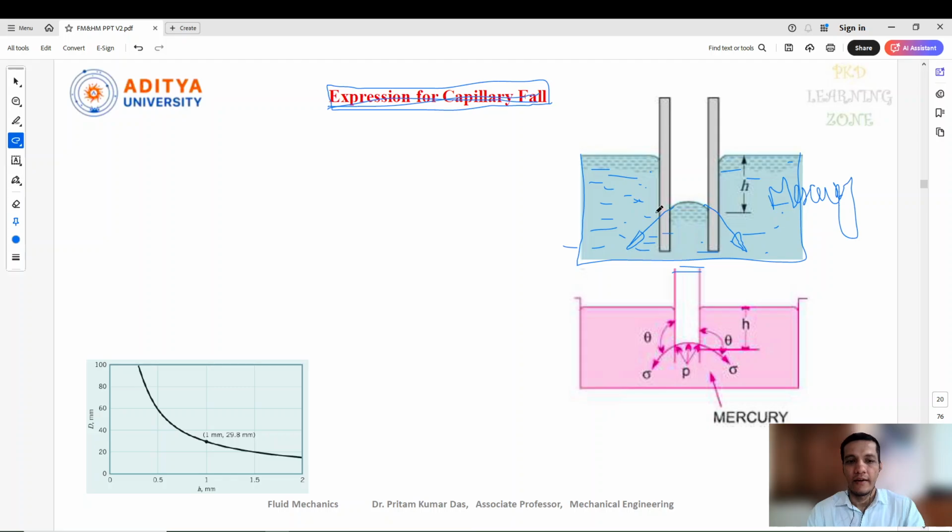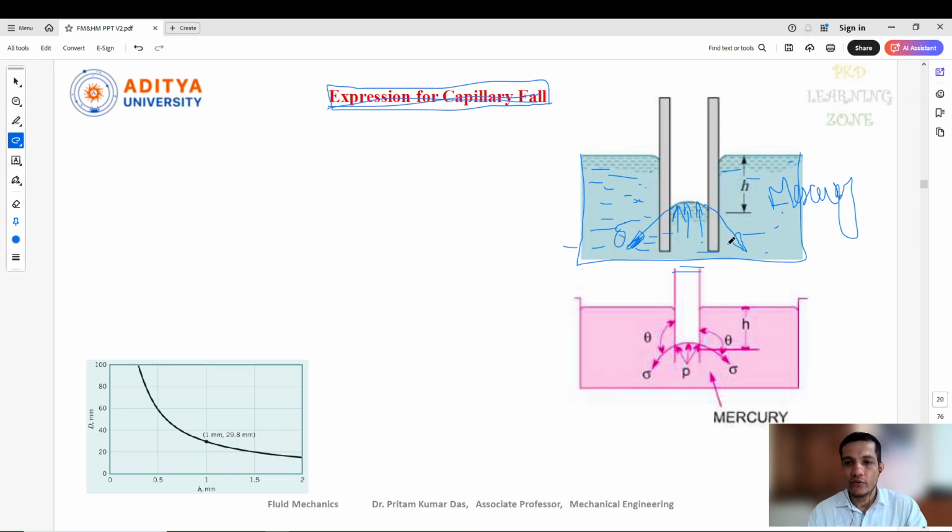There is also an expression, a derivation, for the capillary fall. Here we can see the surface tension sigma acting, and a pressure acting here.